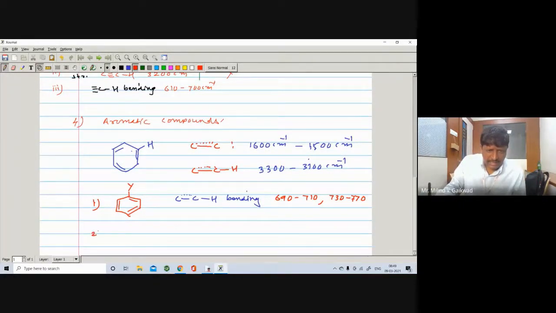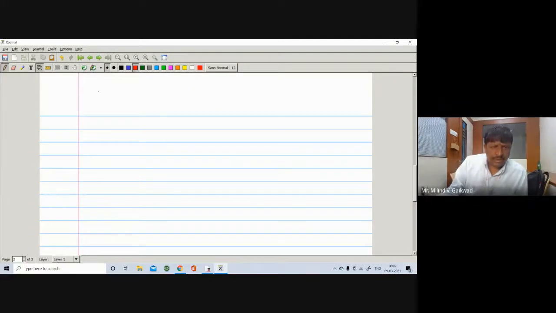Then second is a disubstituted benzene. If it is a disubstituted benzene, di means here two hydrogen atoms are replaced by the group X or Y. Maybe same, maybe different. So if it is monosubstituted, then you are having two bands. If it is disubstituted, ortho, para, or meta, suppose here is an X and here is a Y. It is an ortho disubstituted benzene.